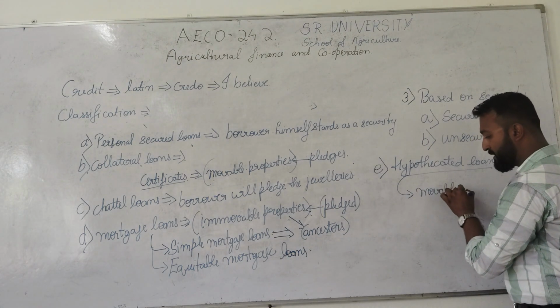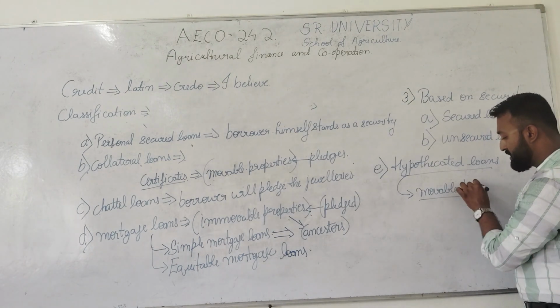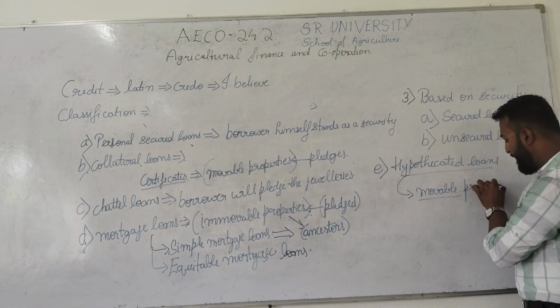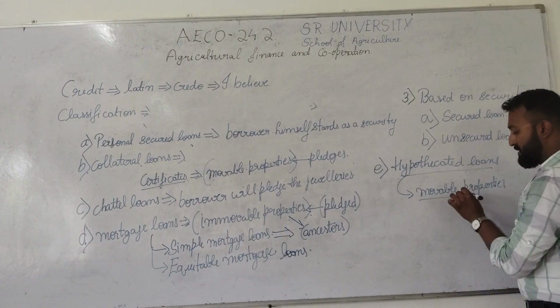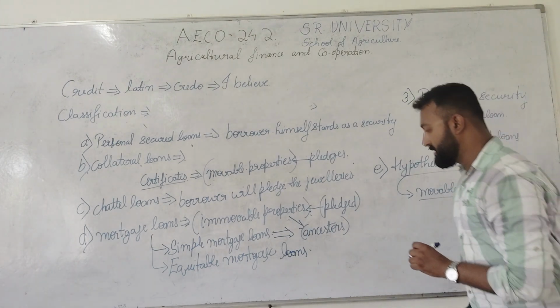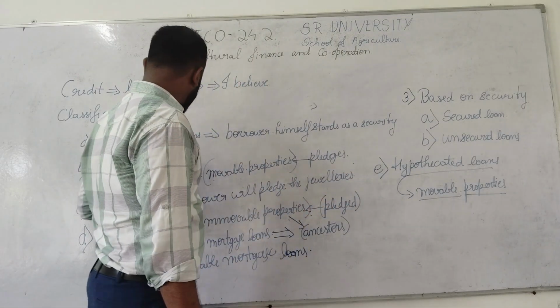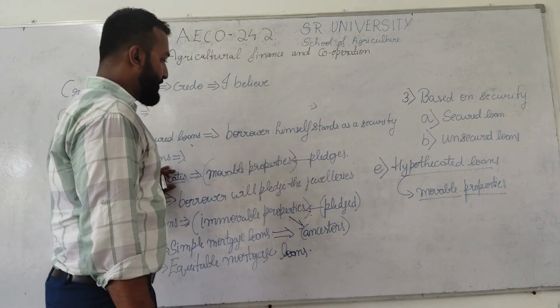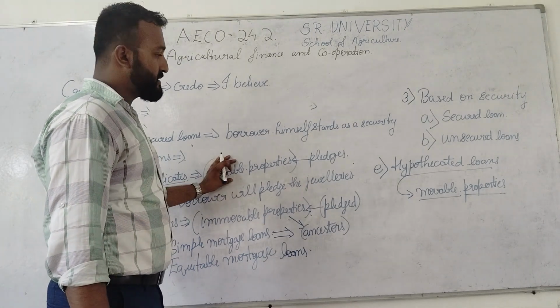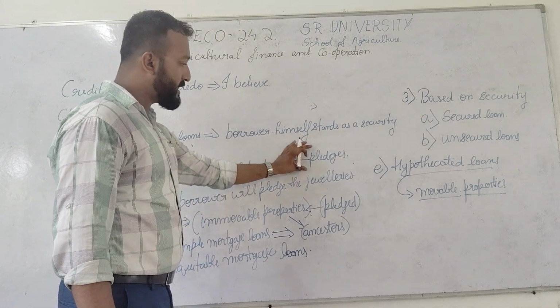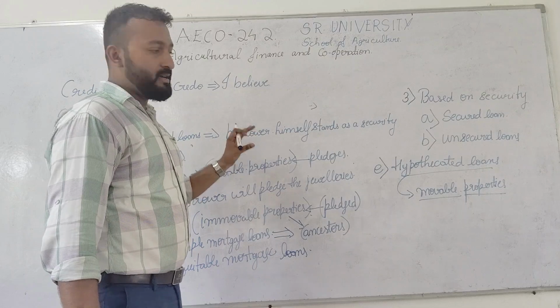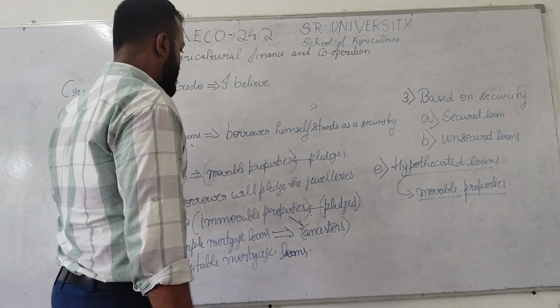The borrower will pledge the movable properties, but these movable properties can be converted into money. So here you have seen in collateral loans, that is certificates which are movable properties. These movable properties are pledged in order to take a loan. That is called as collateral loans.